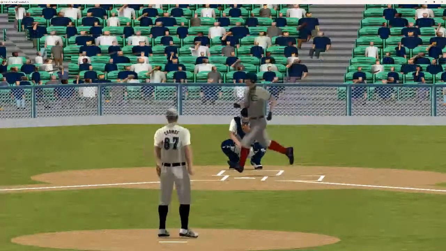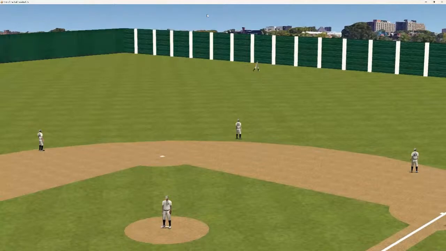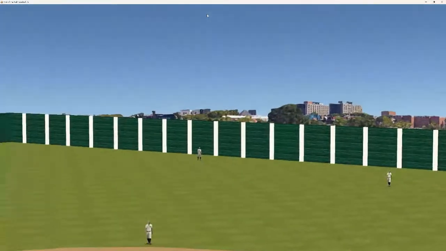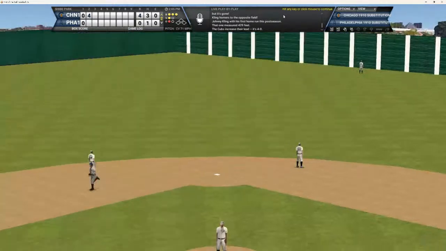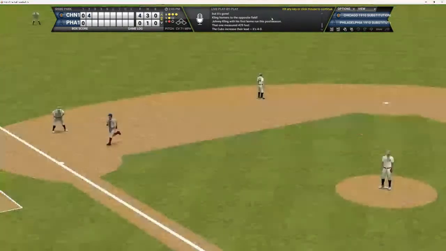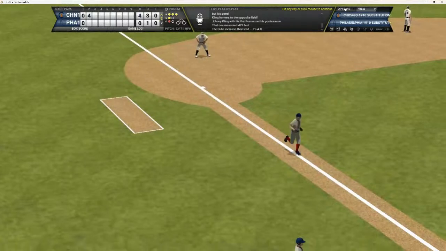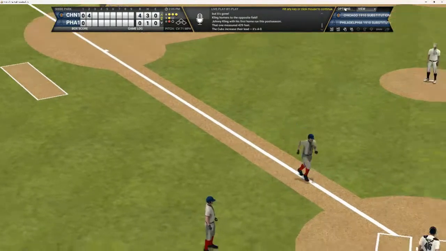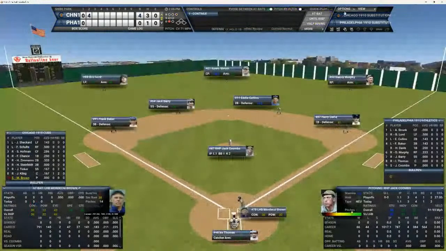Here's the 3-1 pitch. And that ball is lifted in the right field. And that ball's carrying, folks. Kiss that one goodbye. That's a 429-foot home run. And it's quickly 4-0 Chicago as Johnny Kling goes deep here in the second inning of game number 2. Take a look at this home run.